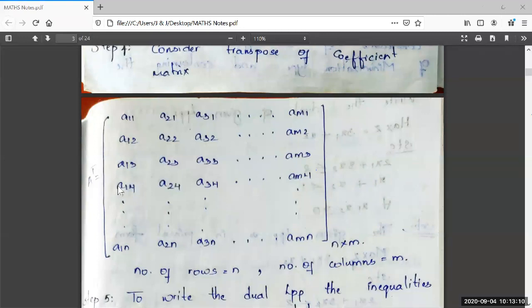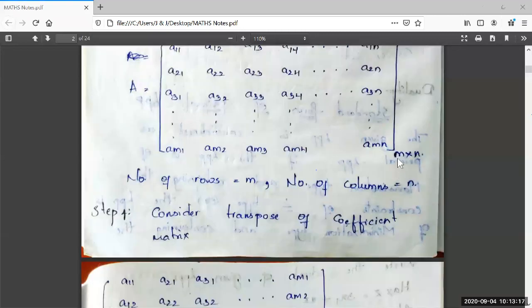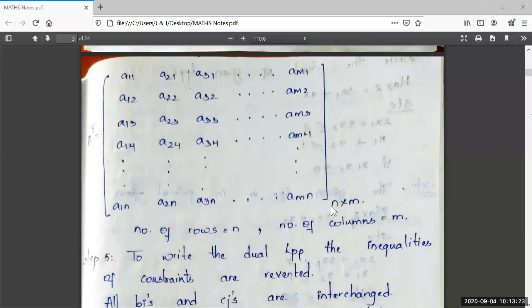So here the number of rows is n and the number of columns is m. And in the original matrix capital A, the order was m by n, and here the order is n by m. The number of rows and number of columns are interchanged.